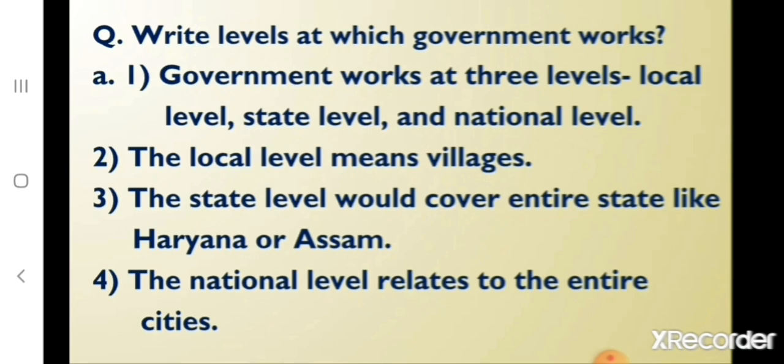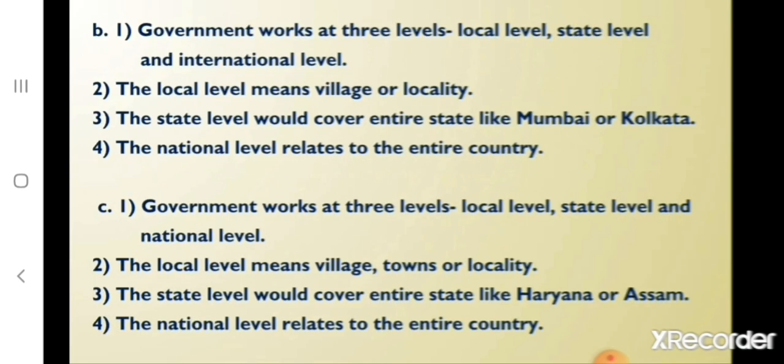Now let's read option B. First point, government works at 3 levels: local level, state level and international level. Second point, the local level means village or locality. Third point, the state level would cover entire state like Mumbai or Kolkata. Fourth point, the national level relates to the entire country. Now let's read option C. First point, government works at 3 levels: local level, state level and national level.